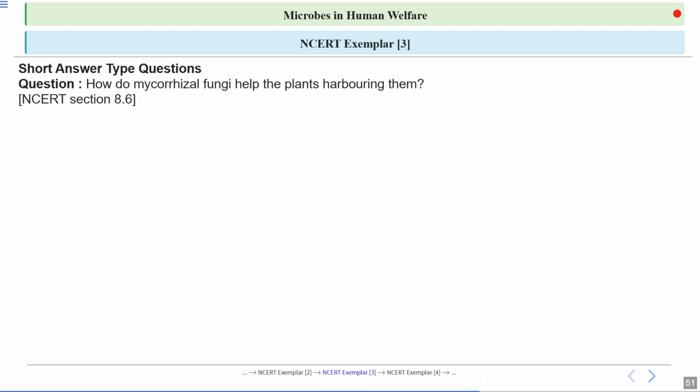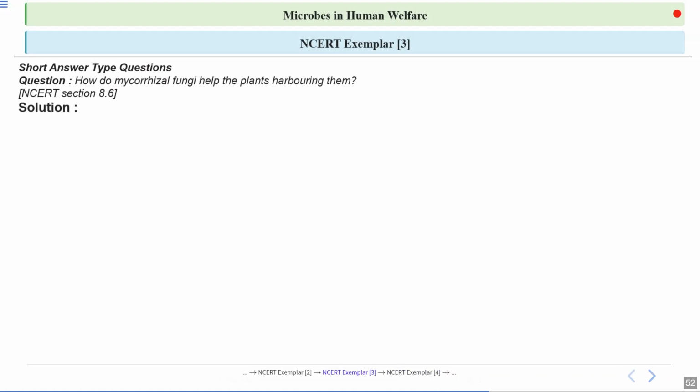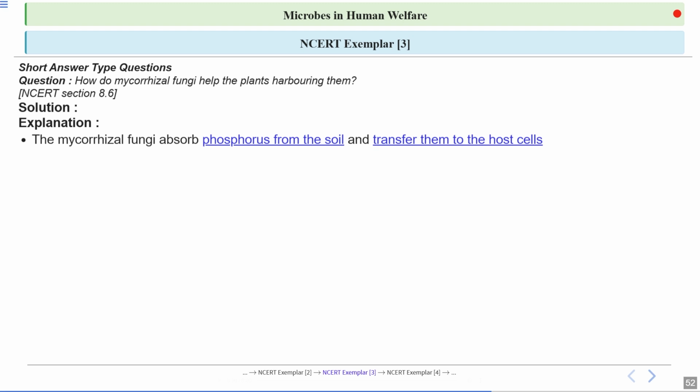Next question, how do mycorrhizal fungi help the plant harboring them? A mycorrhiza is a symbiotic association between fungus and the roots of the higher plant. Let's have a look at the answer. The mycorrhizal fungi absorb phosphorus from the soil and transfer it to the host cells. Clear?